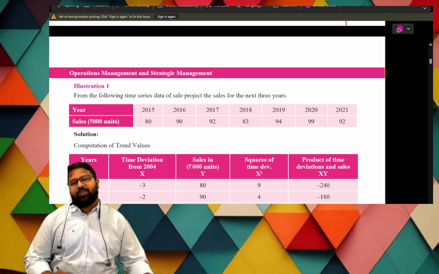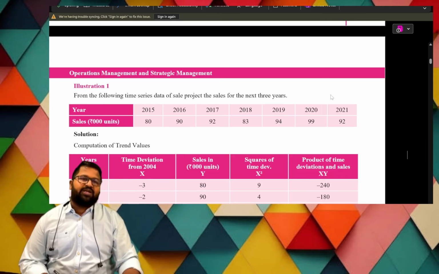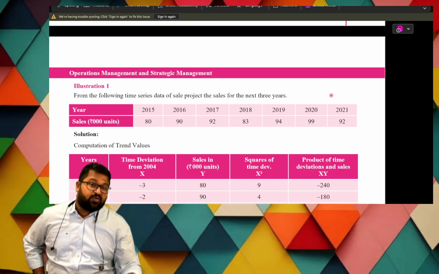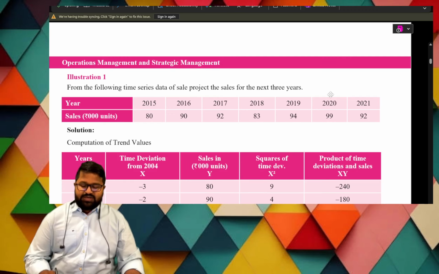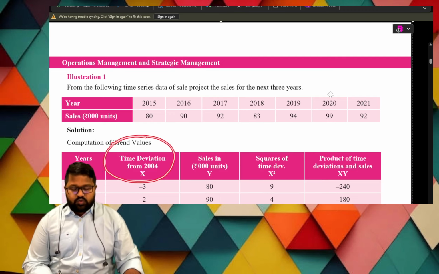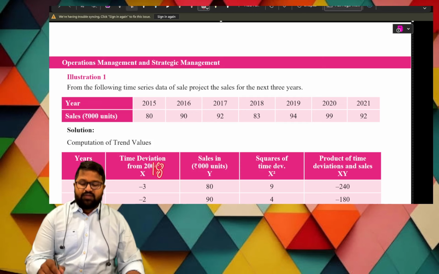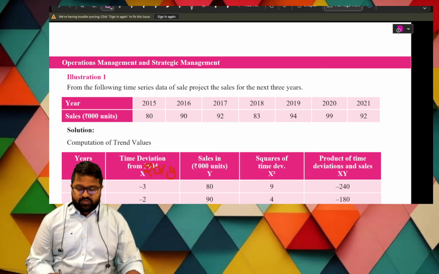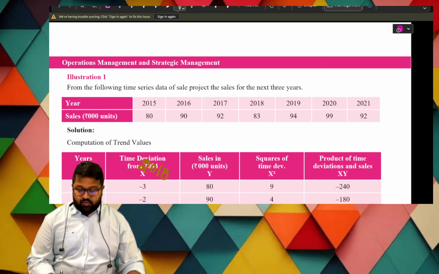First, how many columns do you need to maintain? Totally 5 columns. These are the columns to maintain. I will tell the problem here itself so that you can practice. So take down the columns. What are the columns? Time deviation from what? From 2018, not 2004. There is a mistake in that part, so correct that mistake. That is 2018, not 2000. It is 2018.